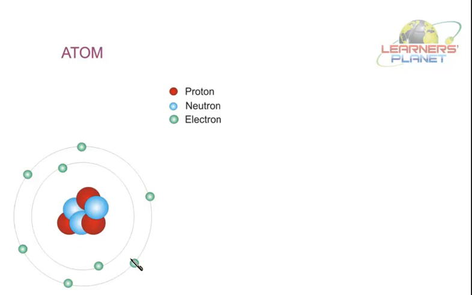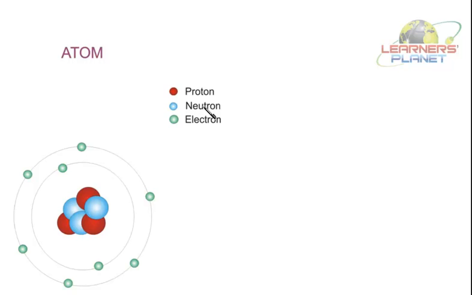Fine. So various models of atomic structure were given by the scientists, like Thomson's model for atomic structure, Rutherford model and the Bohr model of atom. So we'll be studying about these models in your topic of structure of atom. Here it's just an introduction to what is an atom and what it consists of.